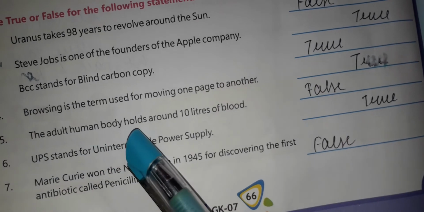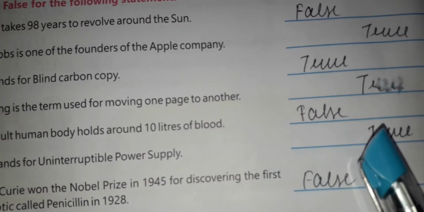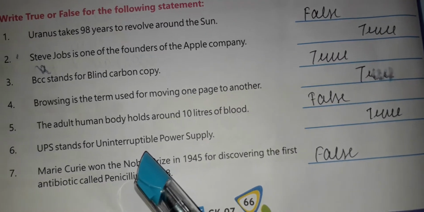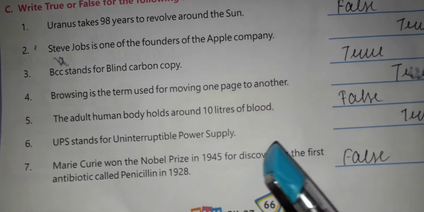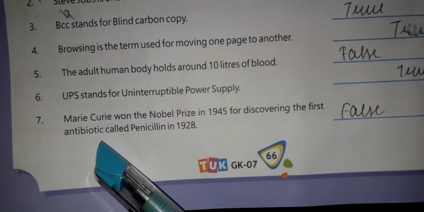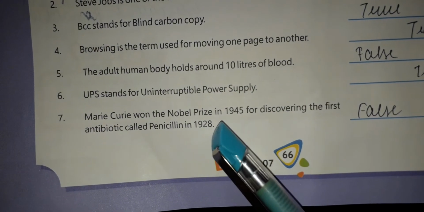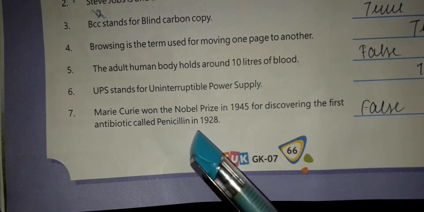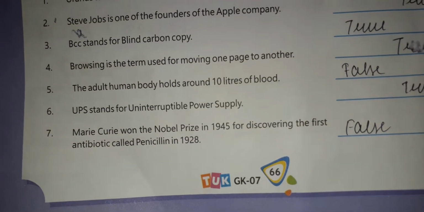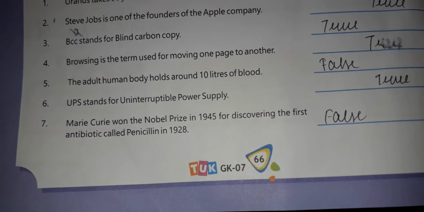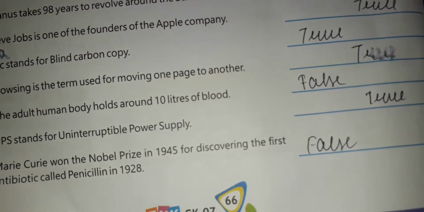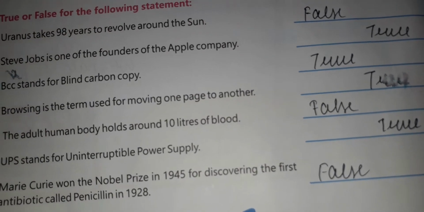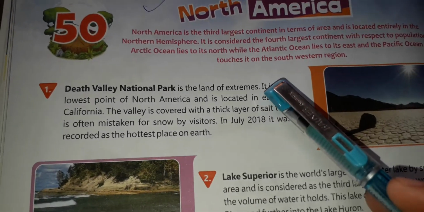The adult human body holds around 10 liters of blood. That is wrong. It is 5 liters of blood. UPS stands for uninterruptible power supply. That is also true. Marie Curie won the Nobel Prize in 1945 for discovering the first antibiotic called penicillin in 1928. Wrong. Penicillin was discovered by Alexander Fleming, not by Marie Curie. That is also false.